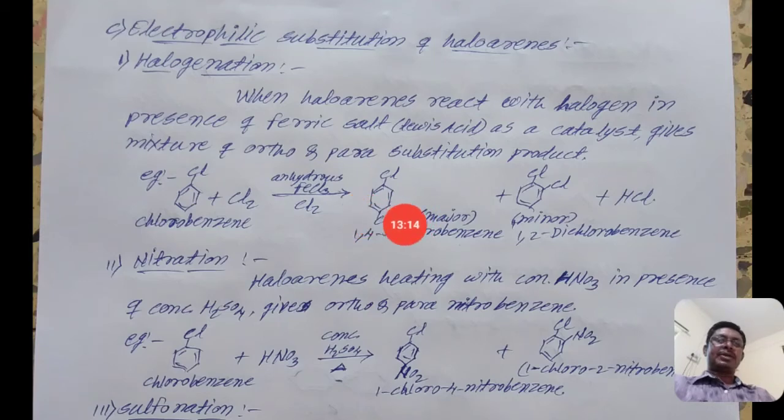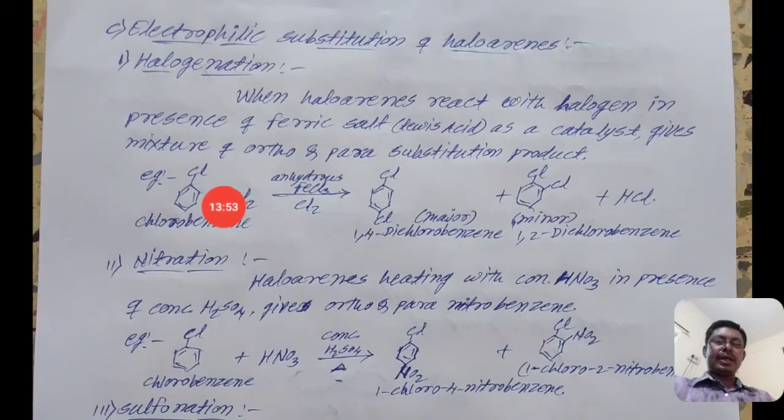In all electrophilic substitution reactions, we get two products, the ortho and para position products. The major product is 1,4-dichlorobenzene, and the minor product is 1,2-dichlorobenzene. That is the para position product, and this is at the ortho position, and the byproduct is HCl.